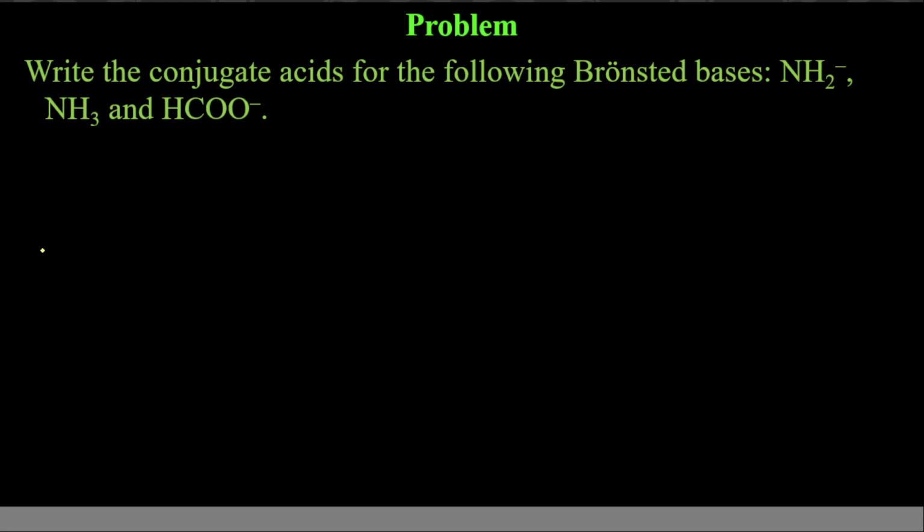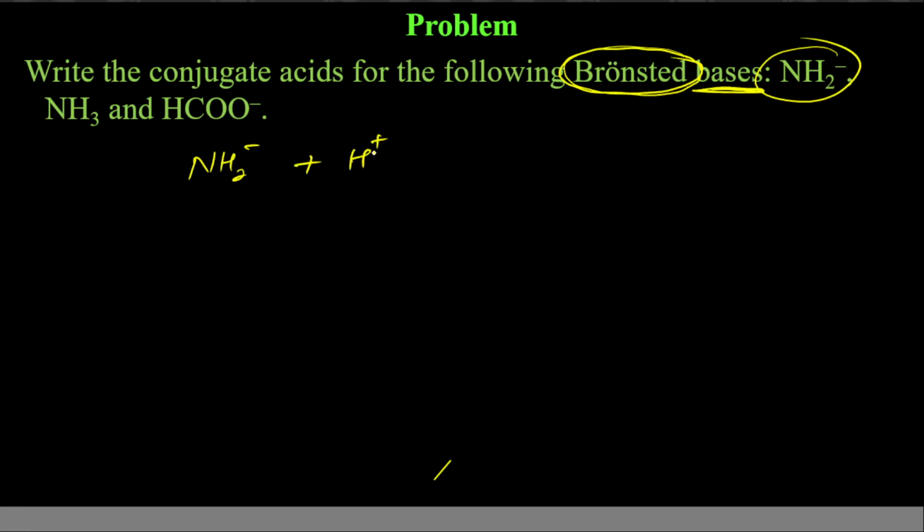Next, write the conjugate acids for the following Bronsted bases. Even if Bronsted is not written, you should understand it is applicable only for the Bronsted-Lowry concept. So these are bases. If these are bases, they will accept proton to get converted to acid. So when NH2 minus accepts proton, it will get converted to NH3.